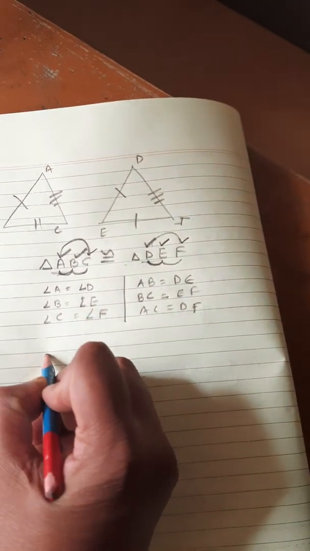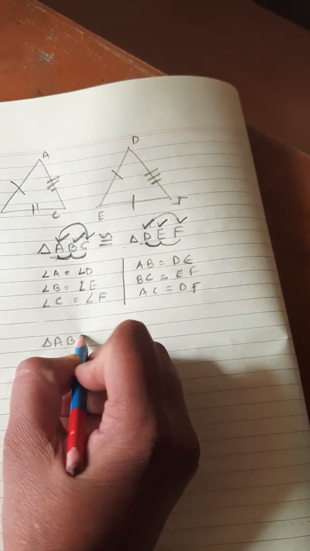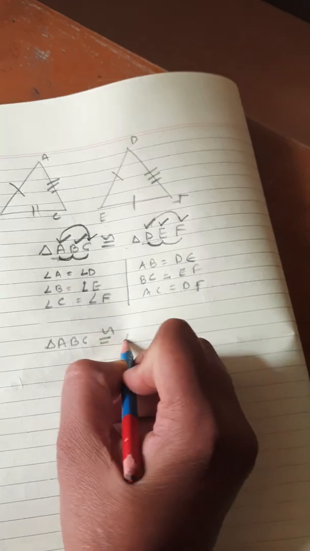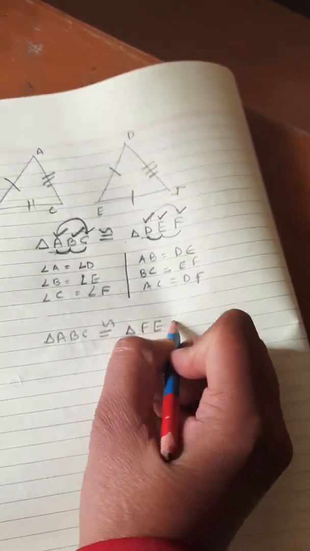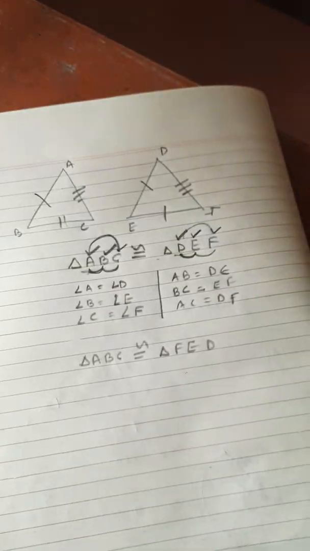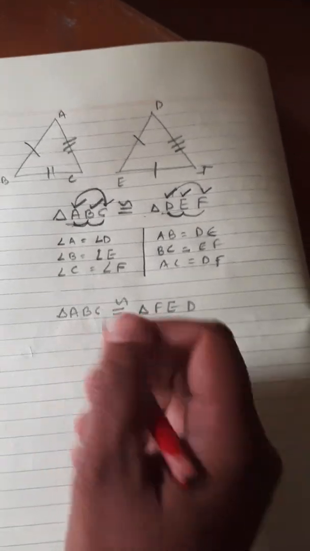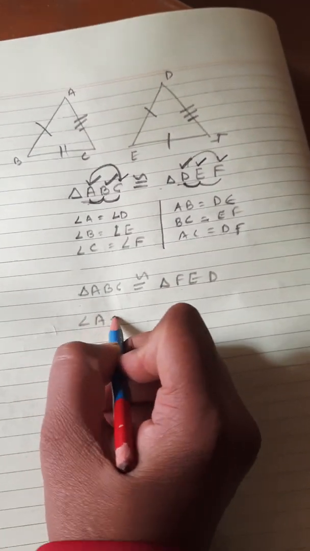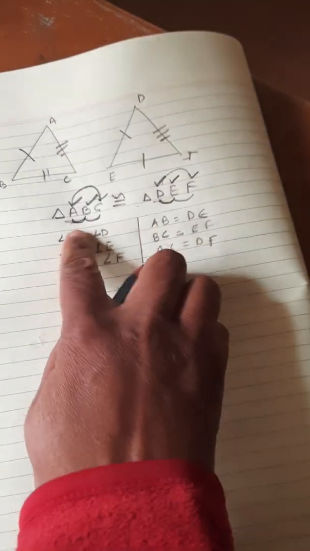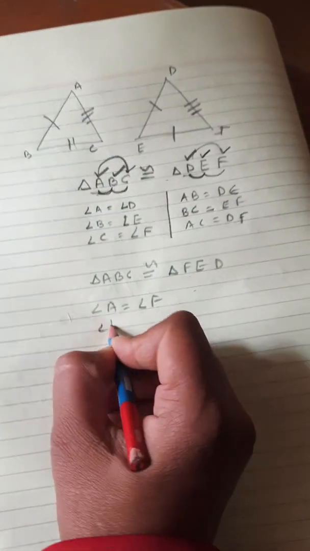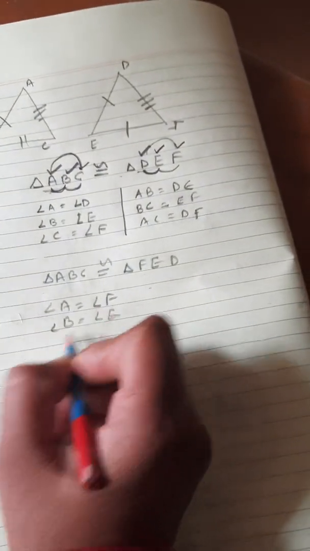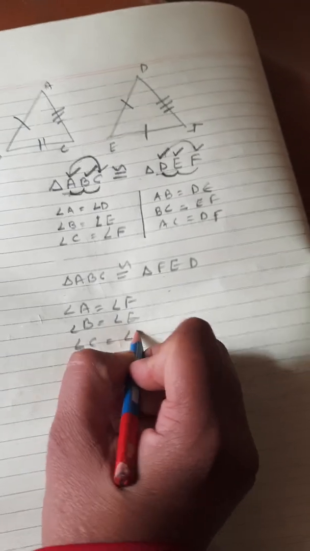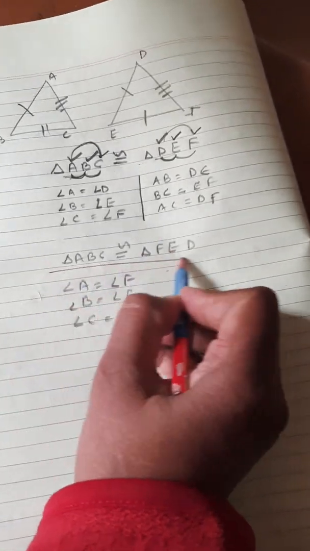We cannot write, children, triangle ABC is congruent to triangle FED. If I write ABC is congruent to triangle FED, this means angle A is equal to angle F, not angle D. Angle B is equal to angle E, and angle C is equal to angle D. By writing the triangle name, the value has been changed.